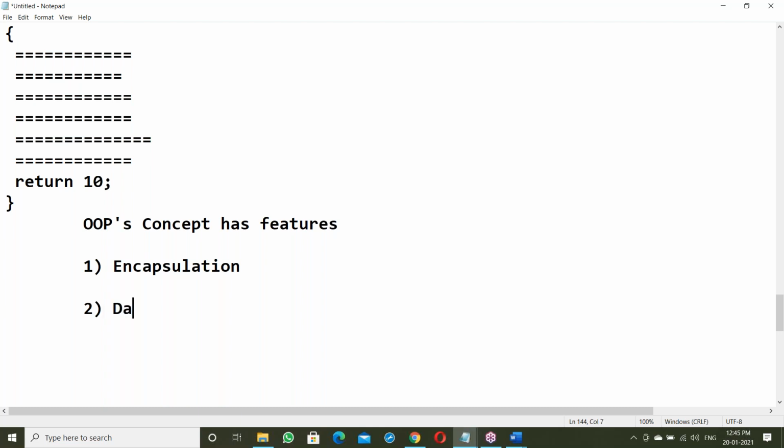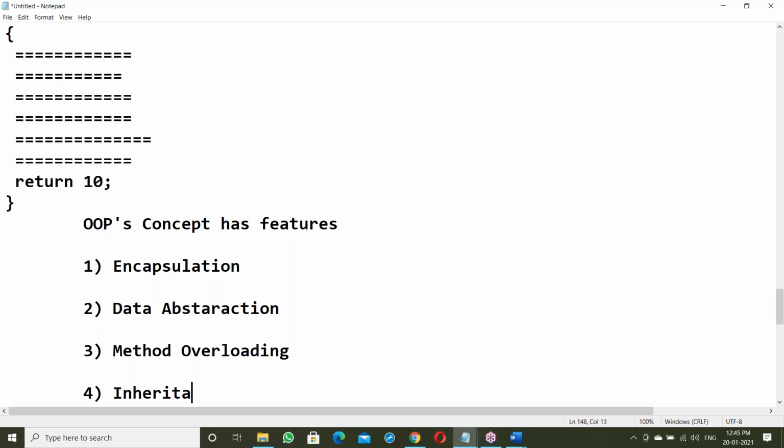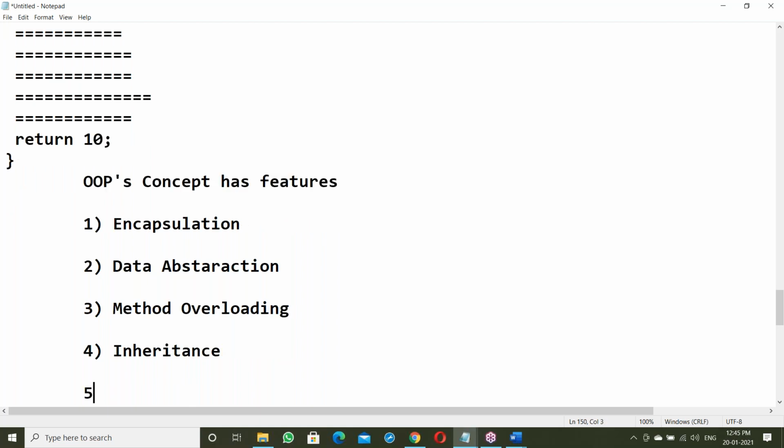Like encapsulation. Second, data abstraction. Third, method overloading. Fourth, inheritance, and polymorphism.